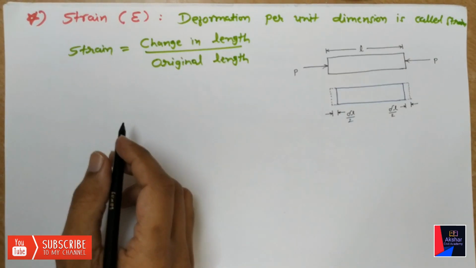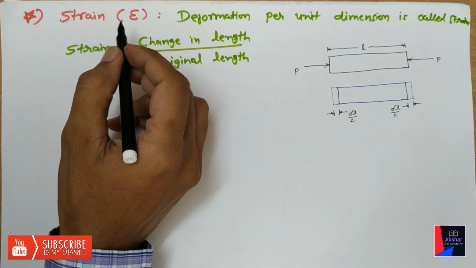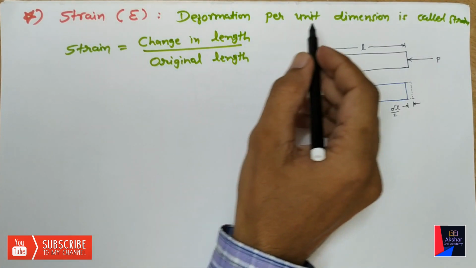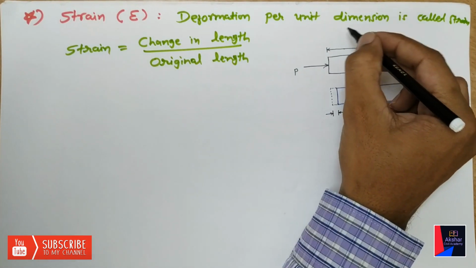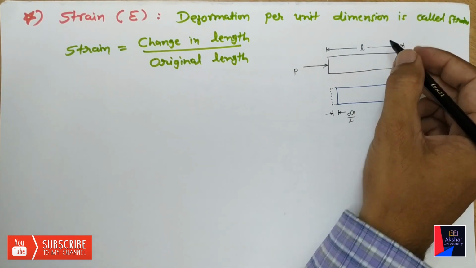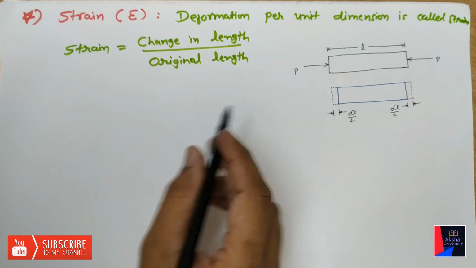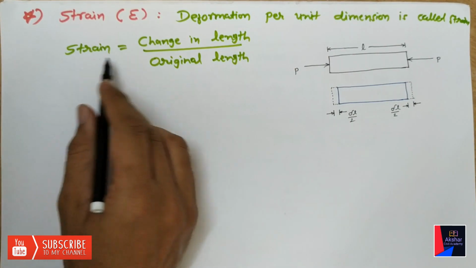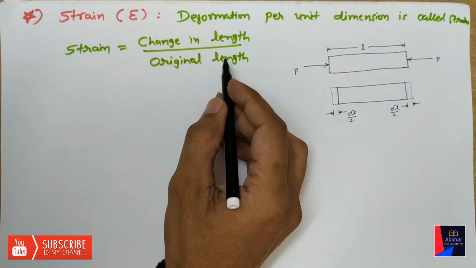Now, after understanding stress, let us discuss what is strain. Strain is nothing but the deformation per unit dimension. The dimension may be length, area, volume, it may be anything. So we can say strain is equal to change in the length over original length.